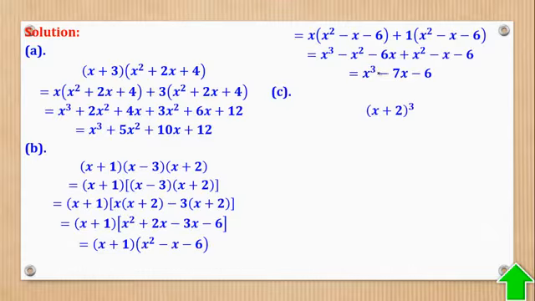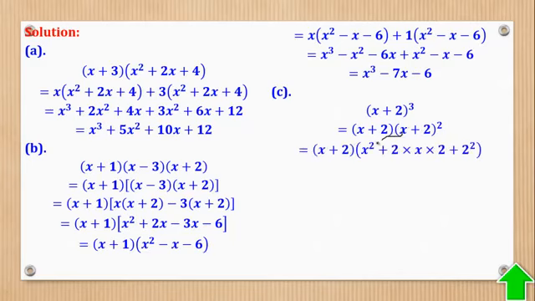Part C was that, meaning that if there is a cube, it means it multiplies by itself 3 times. So which is the same as this times this times this, which is this times this squared. Then for this one we shall use the rule we saw in the perfect square, that is, square the first term, add twice the product of first and last term, then square the last term. Then simplify to give you that.